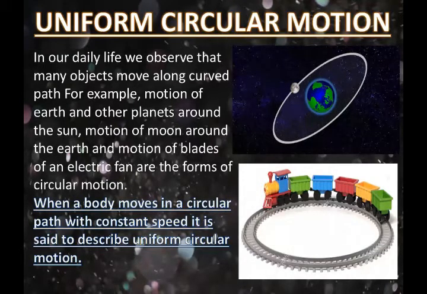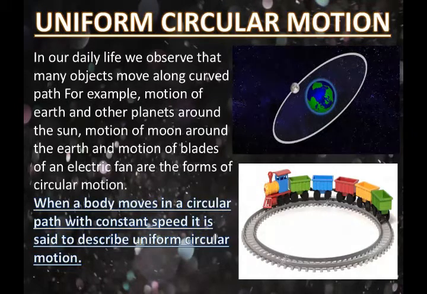It experiences a force which keeps the object moving in a circular path. Students, can you tell me where I am applying a force which moves the stone in a circle? Yes, I am applying the force through my hand, which keeps the stone in a circular path. So students, you can see the definition of uniform circular motion in your slide.